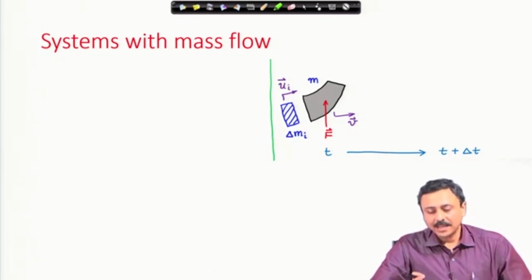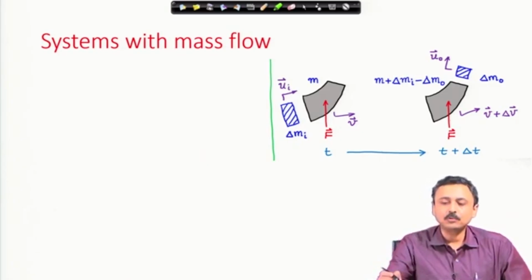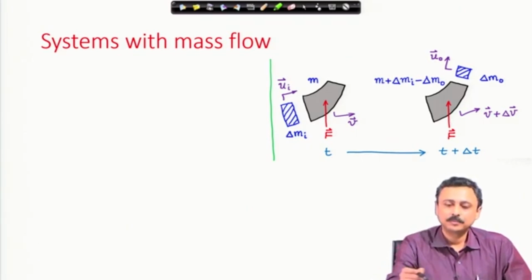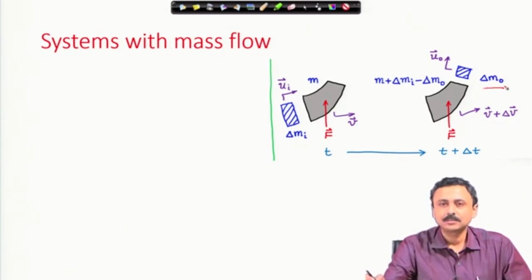As the whole thing moves from t to t plus delta t, the system takes in this mass delta m I and ejects a little mass delta m O at an absolute velocity u O. These things are all indicated here.